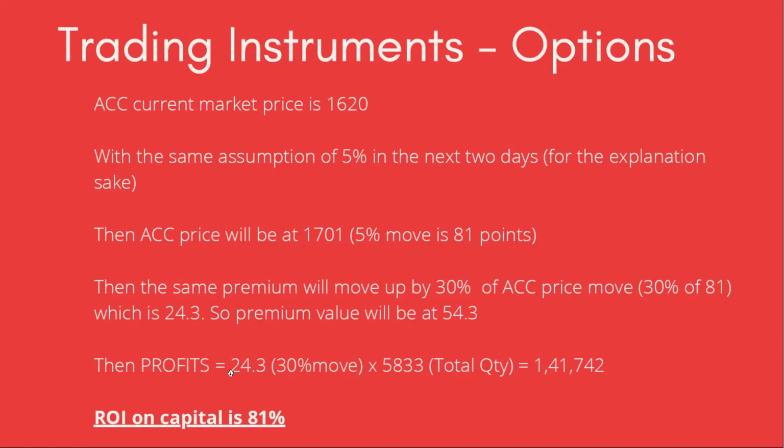But the profit is astonishing. We need to check the profits. The profit is 24.3, 30% of this move, times 5833, the total quantity of call options we bought, which comes to around 1,41,742. So in this case, the return on investment on our capital is 81%.